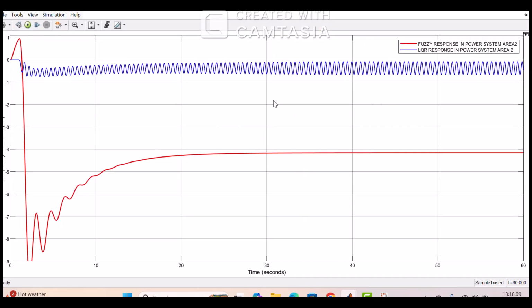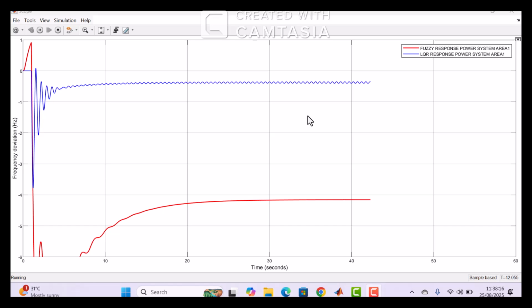And in area 2 also, the response of the LQR controller remains within the desired value, but the fuzzy logic controller response distorts from the desired value. So here also the LQR controller exhibits better performance in terms of compensating frequency deviation and overshoot.